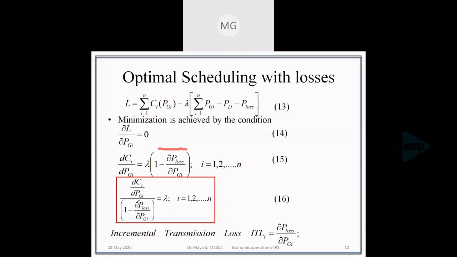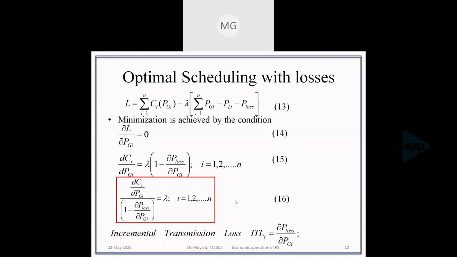And here, this particular term, that is dou P loss by dou Pgi, is called the incremental transmission loss. That is, what is the change in the loss whenever there is a change in the generation. Incremental transmission loss is the increase in the transmission loss when there is an increase in the generation. Okay.